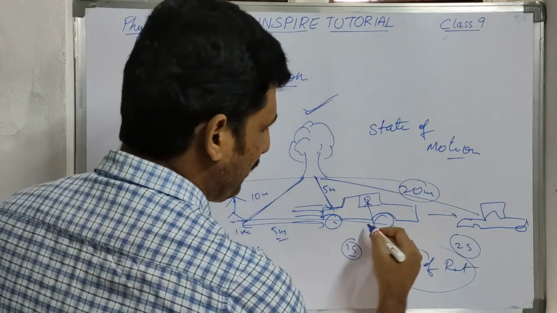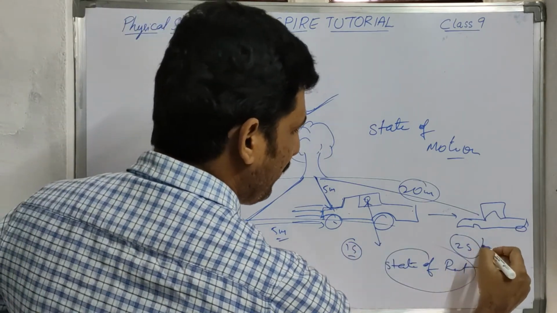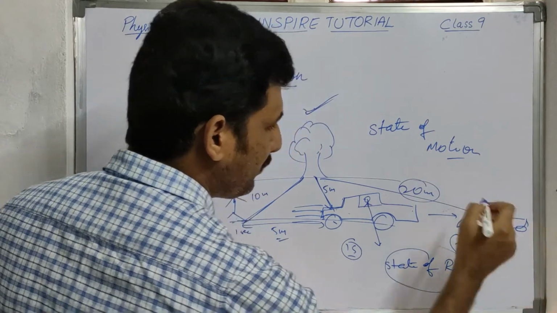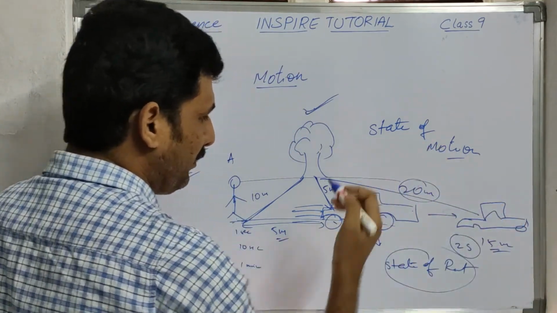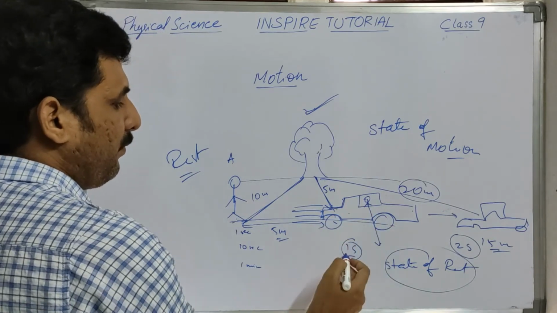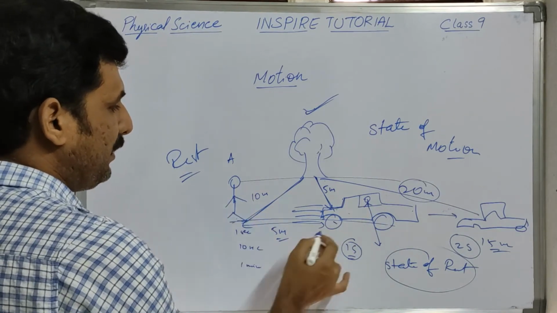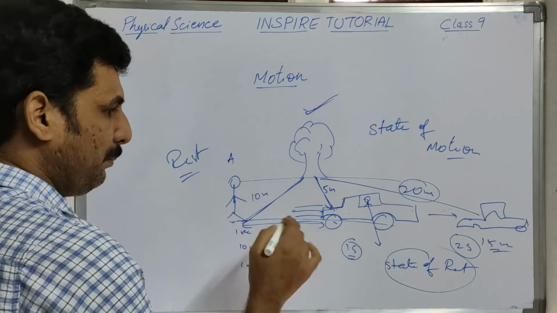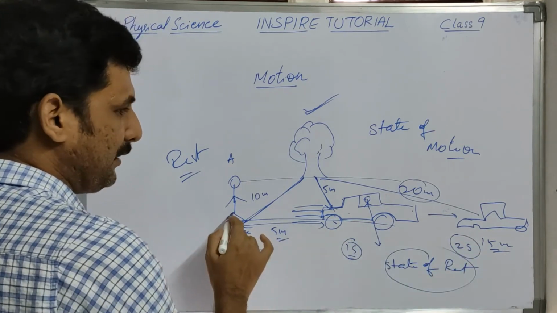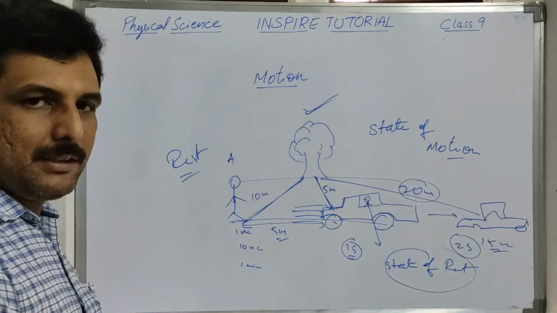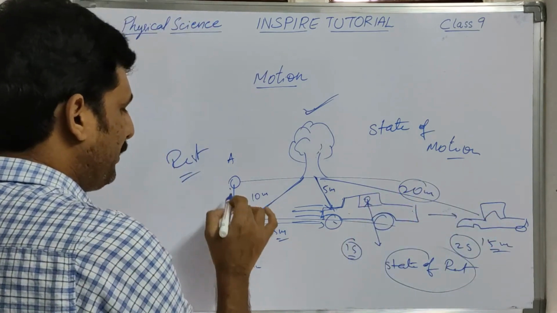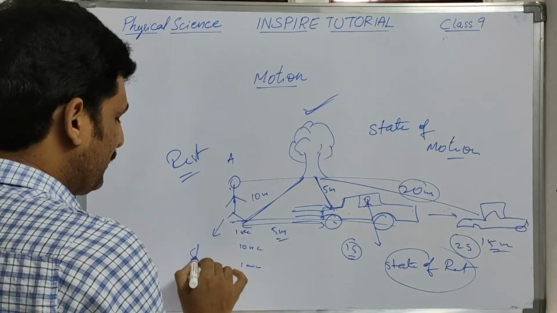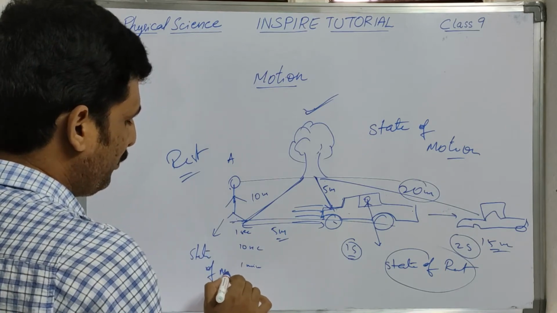After 2 seconds, the car moved here and let us say it is 15 meters. So at 1 second the person is 5 meters away, but after 2 seconds the person is 15 meters away from the car. So now with respect to the car, this person will be in the state of motion.